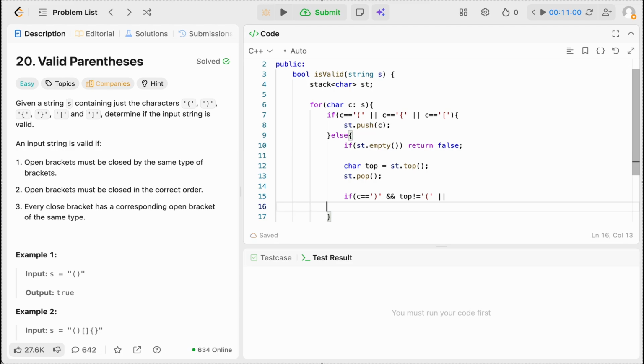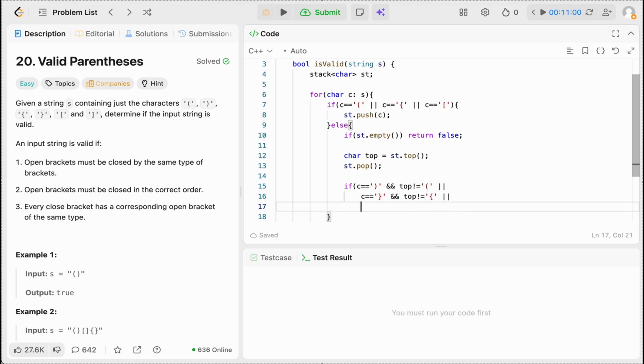Let's say an opening bracket should match the closing bracket, and the curly opening bracket should match the curly closing bracket, or the square ones.